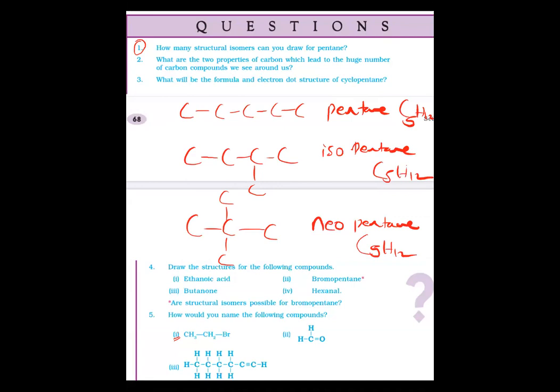Second one, already told you. Catenation, and the second property is tetravalency. Now please solve the fifth question. Put the answer in the chat box. Please answer that.